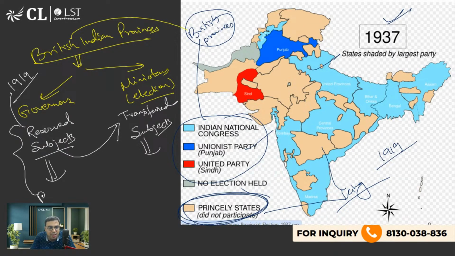फॉर एग्जांपल पुलिस, लॉ एंड ऑर्डर, these all were in the hand of governors called as reserve subjects. But transfer subject में education, agriculture ये सब यहाँ दे दिया गया. Even like justice ये सब यहाँ था governor के पास. Is it clear? You got the concept of reserve subjects and transfer subjects.